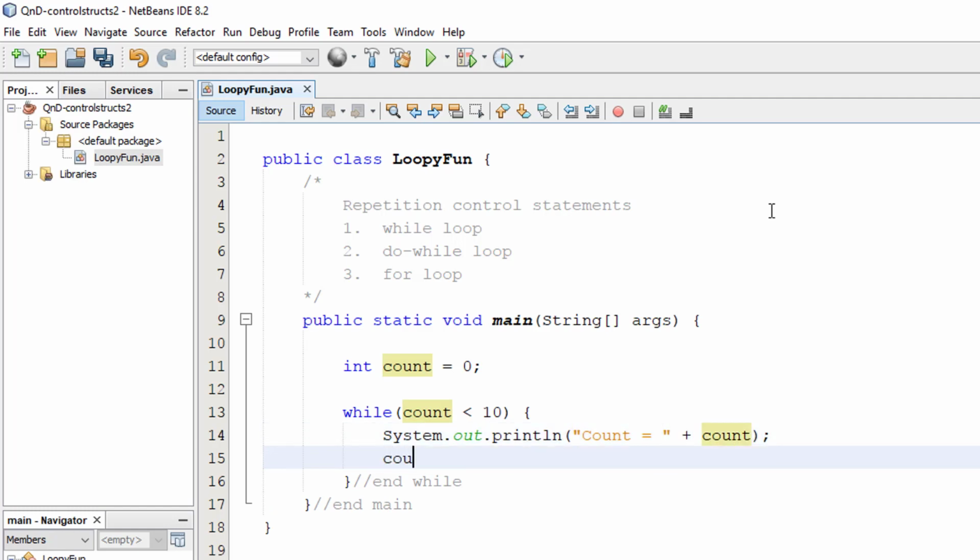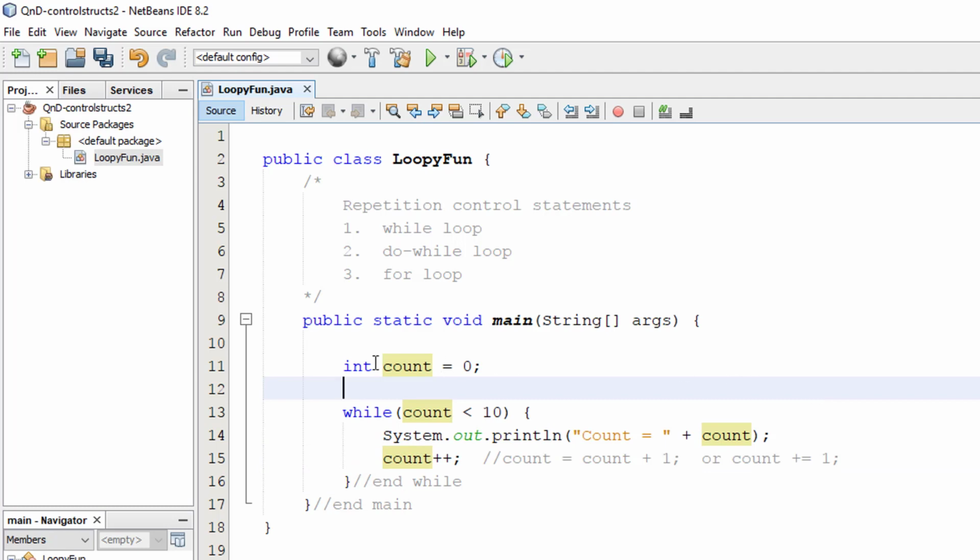Now one thing I need to make sure that I do inside this loop, remember, is count equals count plus 1, or count plus equals 1, but since increment is done so frequently, it gets its own operator. Usually we use the post increment operator, but you can use the prefix increment operator as well. If it's on its own line, it really doesn't matter.